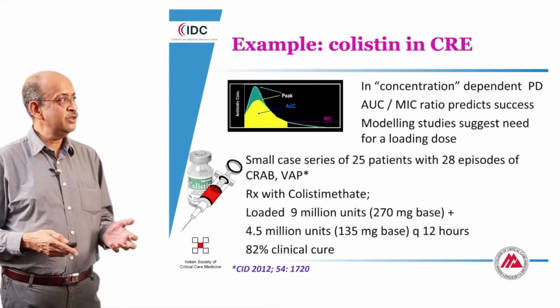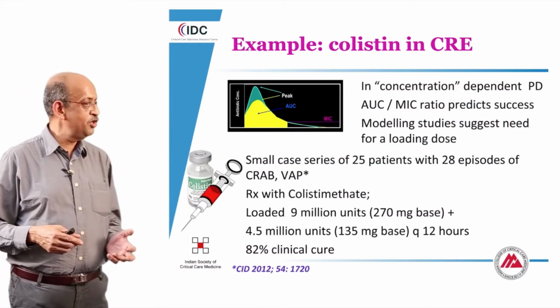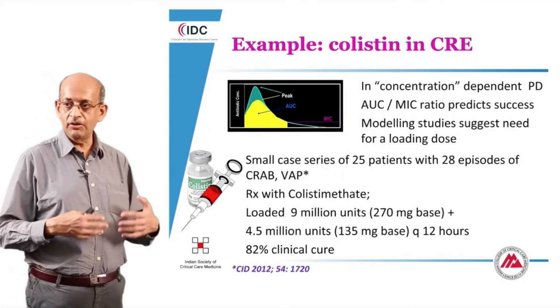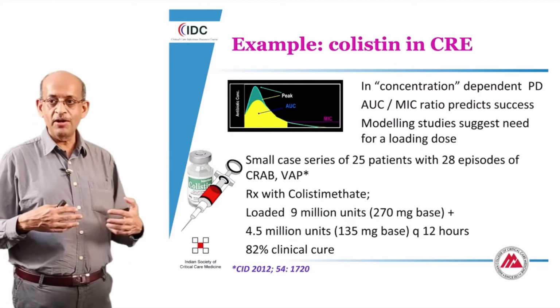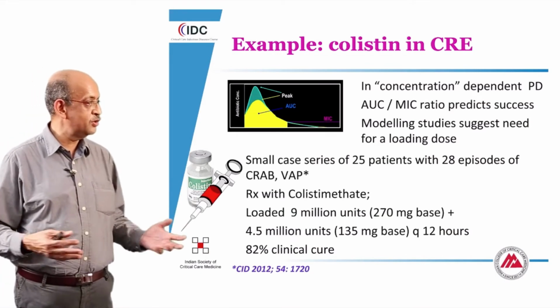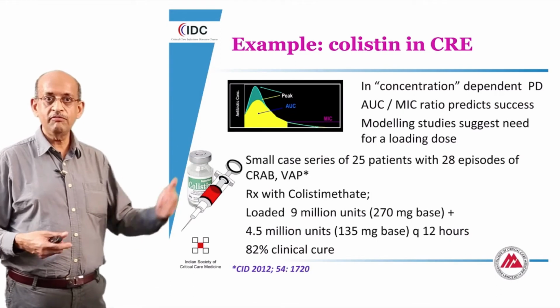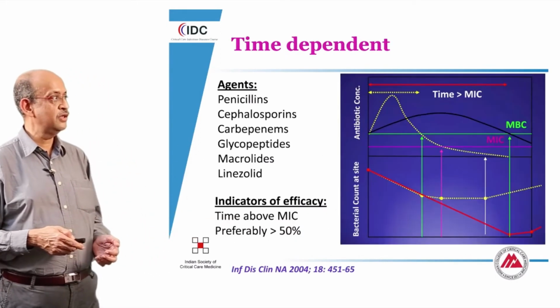This is an example of this, where for a long time we used to give colistin in a very low dose, but we recognize, on the basis of this kind of modeling, that the initial dose of about 9 million units, in contrast to the traditional standard dose of 4.5 million, would be adequate enough. And with this, we have a better clearance rate than you would see under other circumstances.